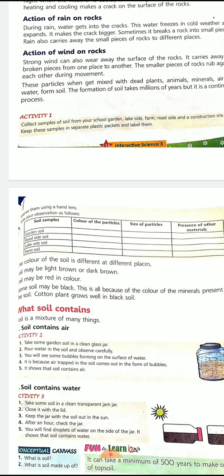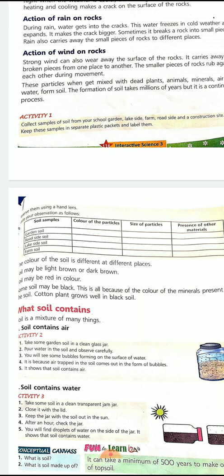Now, you can see the garden soil, the roadside soil, the lake soil and the farm soil. Compare the color of the particles, size of the particles, and presence of other materials. This is a simple experiment. If you are not allowed to go out, it is COVID and not safe for you to go out, and your parents are not able to get you things, you can just simply see the difference between two things.